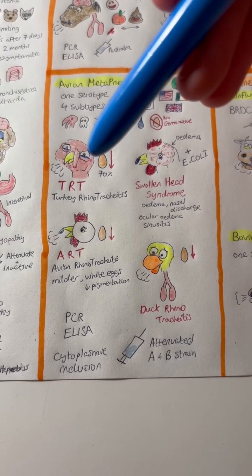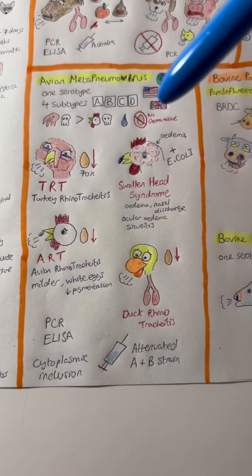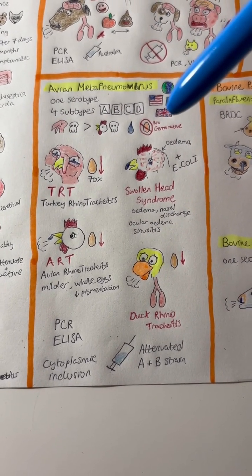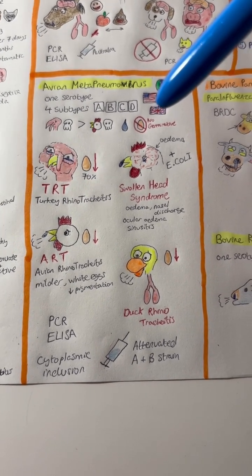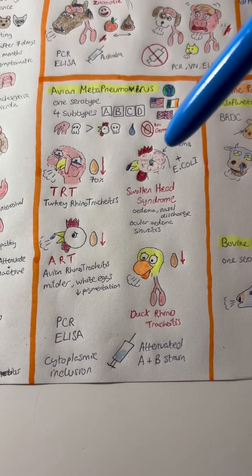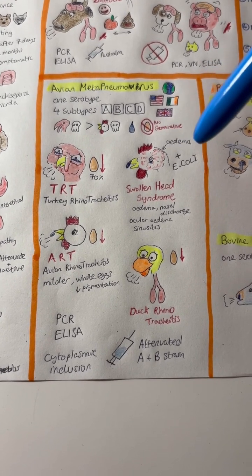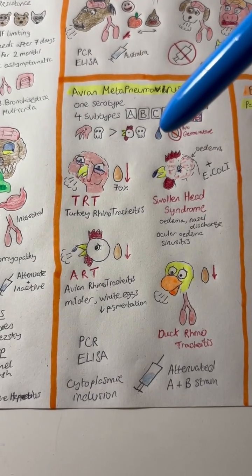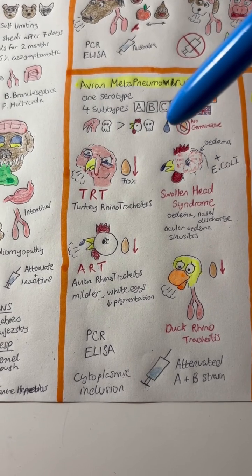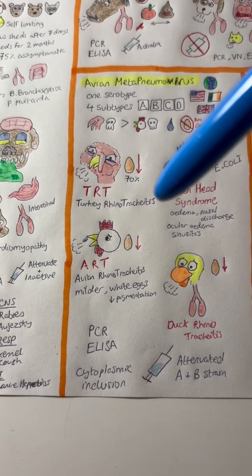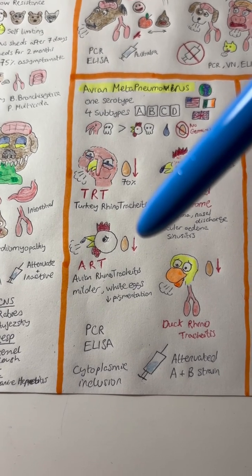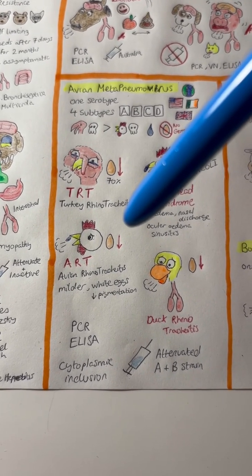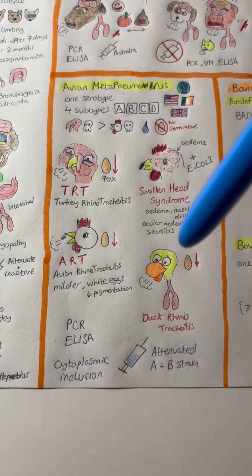There's also a decrease in the egg production. In swollen head syndrome, they get sneezing, nasal discharge, and lacrimation. They also have severe head edema, as well as sinusitis, and there is often co-infections with E. coli. For avian rhinotracheitis, it's a milder disease, and there is a drop in egg production. The eggshells also become white as the eggshells have less pigmentation. And for duck rhinotracheitis, they get respiratory signs and decreased egg production.